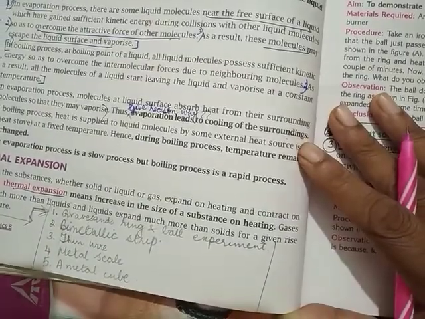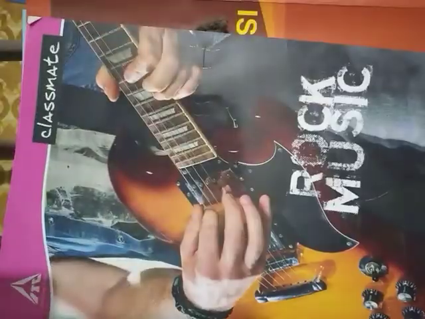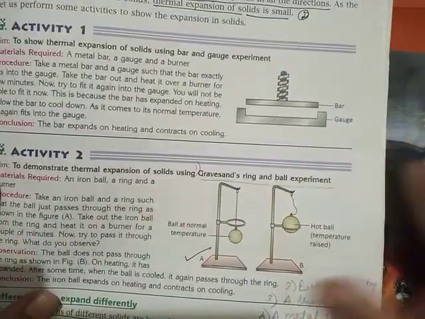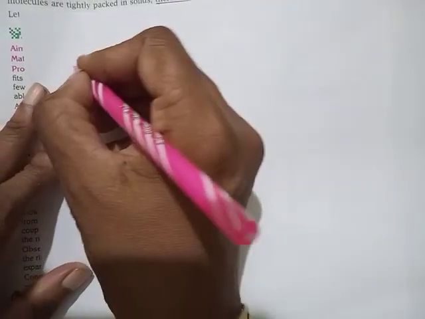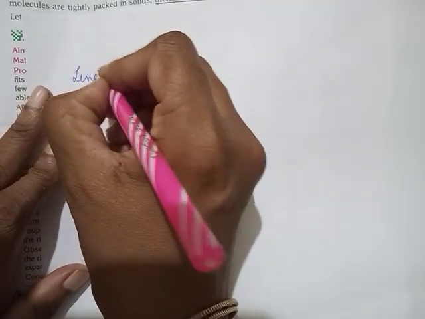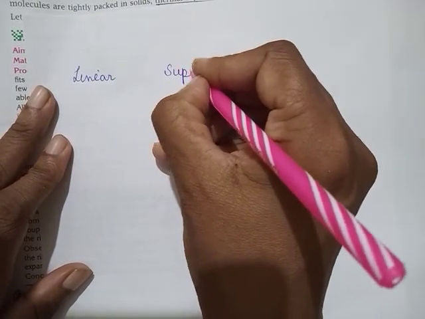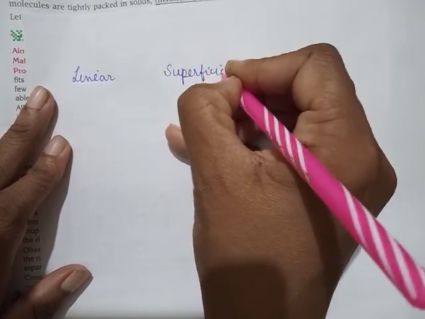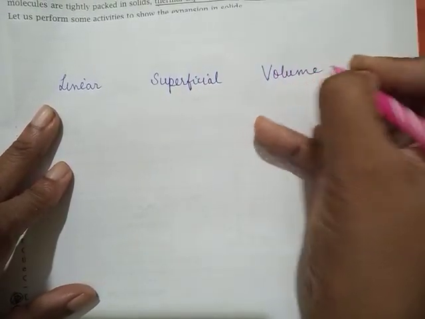Okay, so in the last class I explained to you about thermal expansion, mainly in solids. Thermal expansion in solids. Now basically we saw there are three types of expansion. What are they? I hope you remember. Linear expansion, then superficial expansion, then volume expansion.